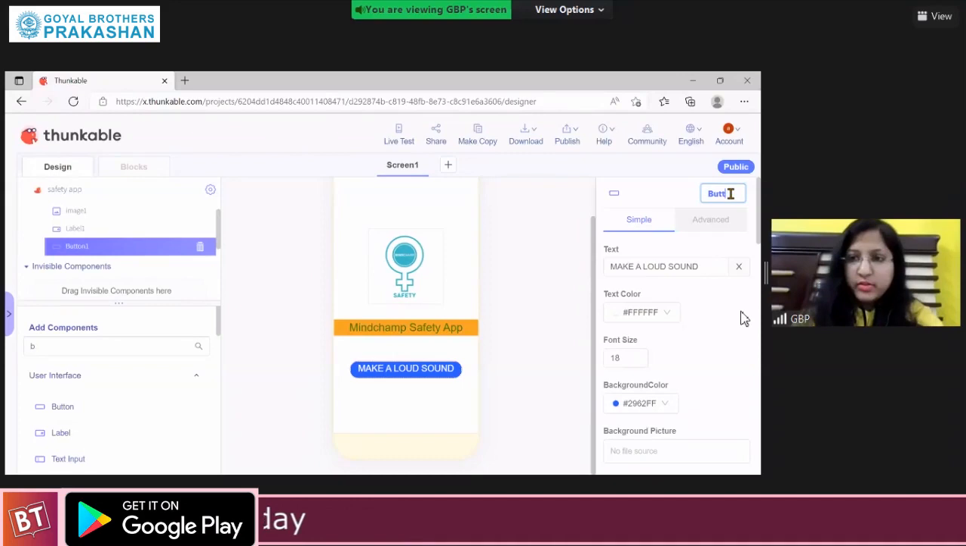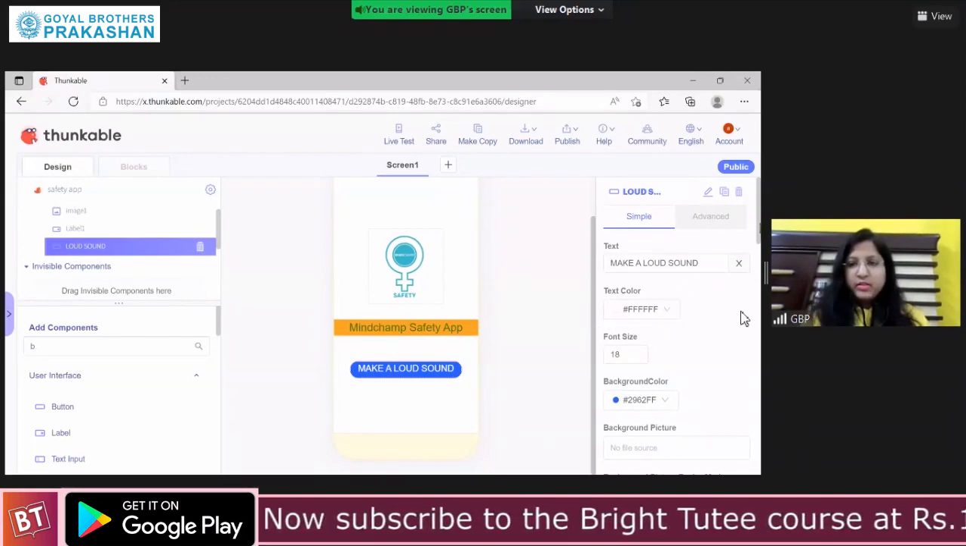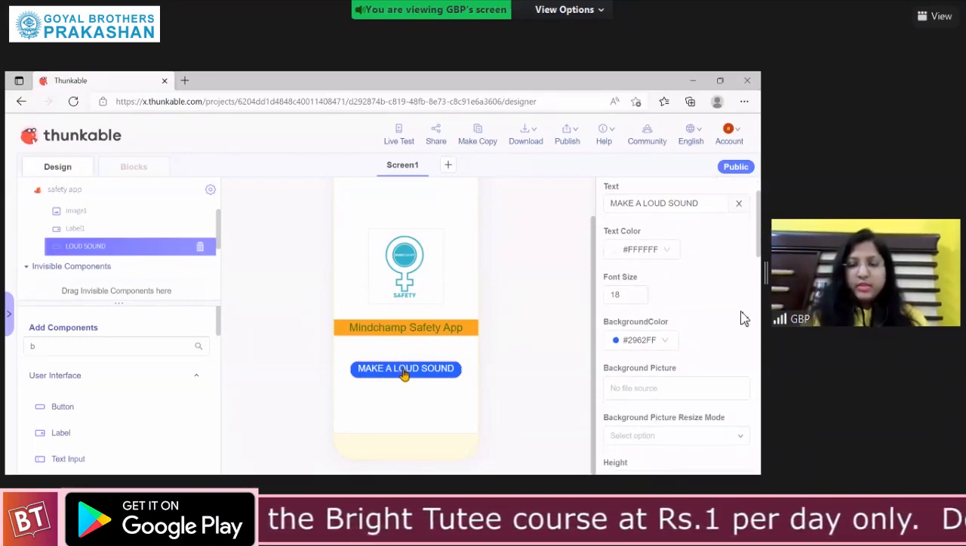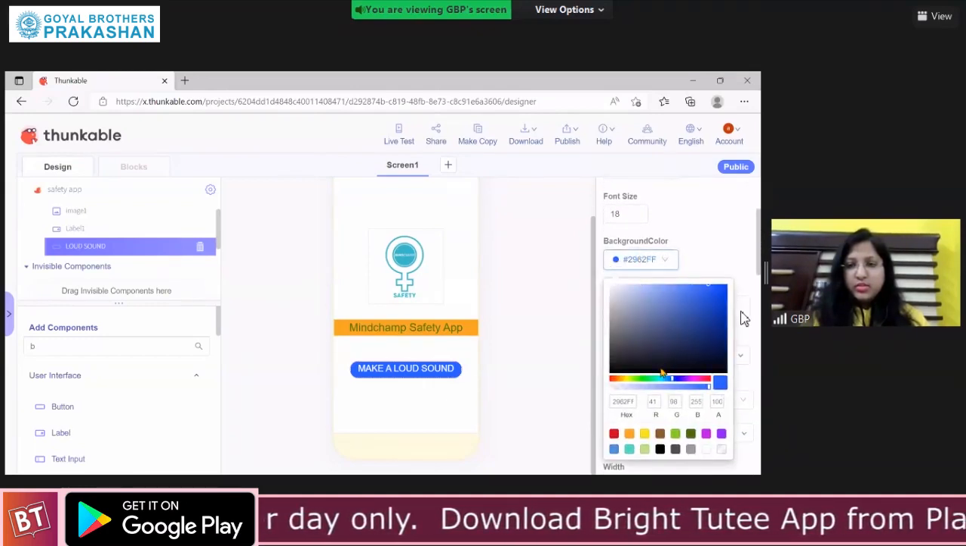I'll also rename the button to loud sound. Change the color of the button. You can enlarge the button also.